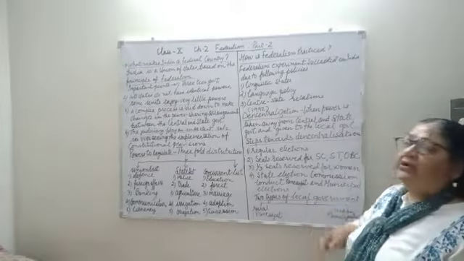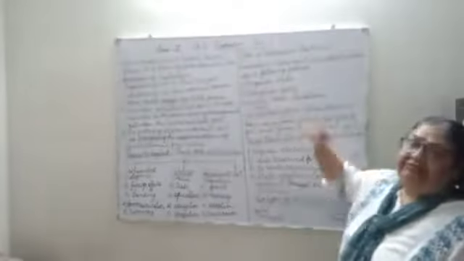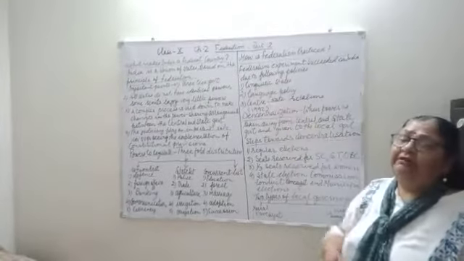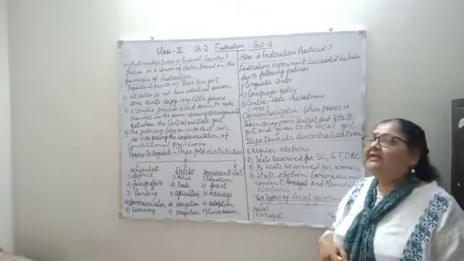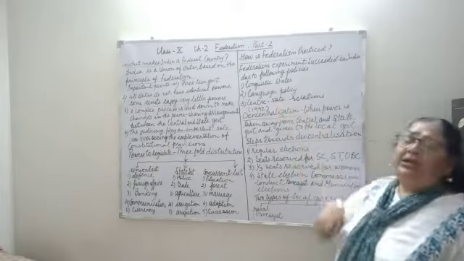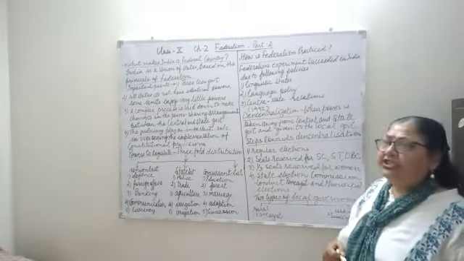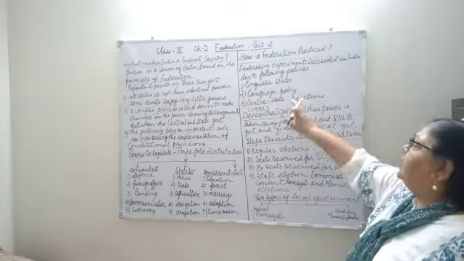And whenever there was a problem between center and state, the state used to suffer. How did the state suffer? On the recommendation of the governor. Whenever the governor gave a recommendation that the state government is not working properly, the center had to take the decision of dissolving the government.